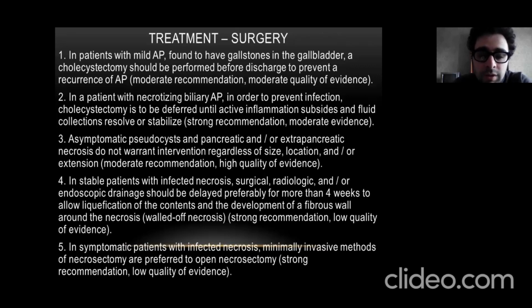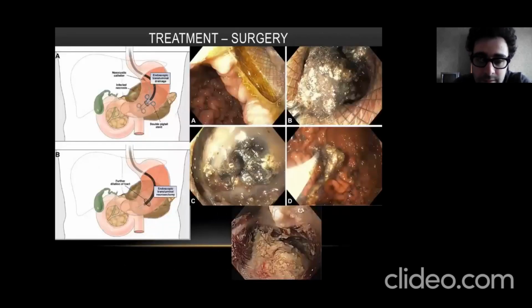Because of this, only in stable patients can you make endoscopic drainage, minimally invasive, and necrosequestrectomy. Minimally invasively, it can also be made endoscopically through endoscopic transluminal necrosequestrectomy. Firstly, drainage comes here into the lumen, and you come to the pancreas. And look what we have in the pancreas: necrosis, black necrosis. You make necrosequestrectomy there. This is the scheme for you, how it goes: endoscopic transluminal drainage, and then you make necrosectomy.